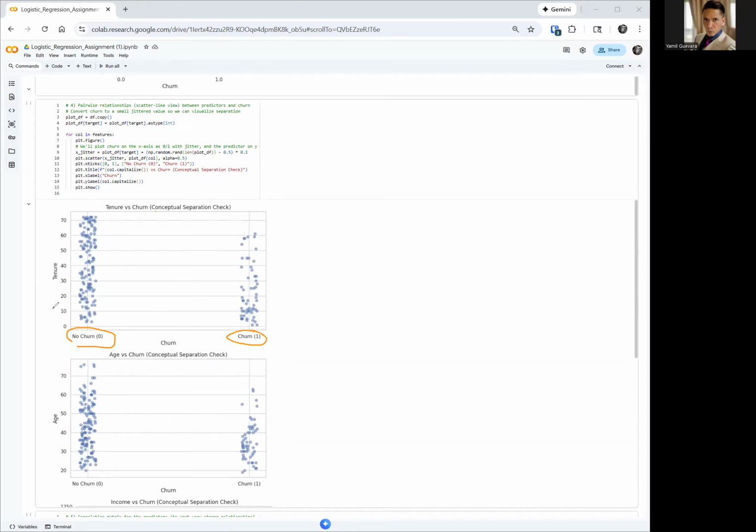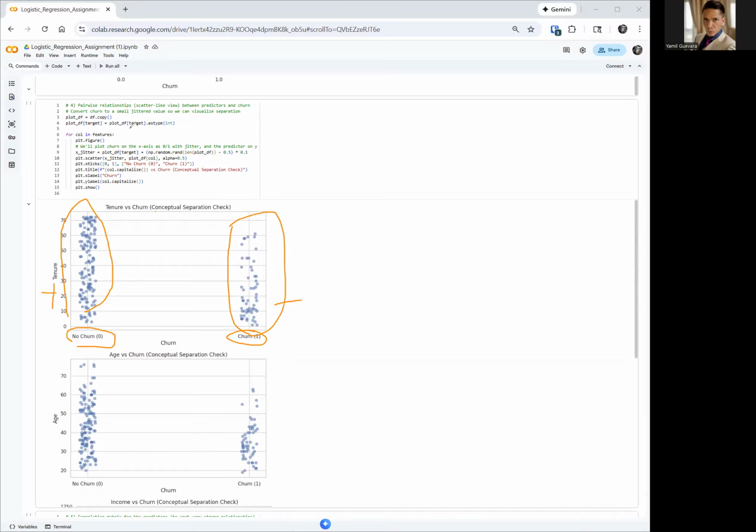The more the tenure, the more they stay. The fewer the tenure, the more they left. Meaning, when your customer has been around with you for a longer time, they will stay with your company. When your customer has not been around for a long time with you, they will kind of leave, okay? That's what it means, and you can see that in this pattern. Does that pattern make sense?